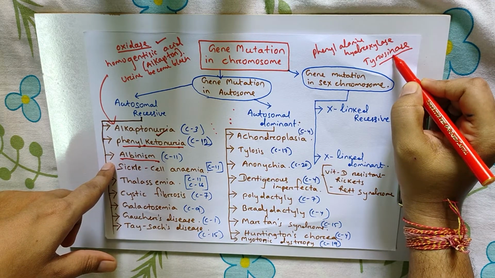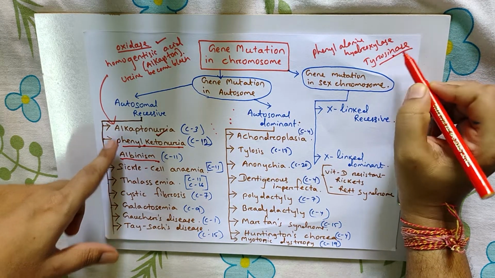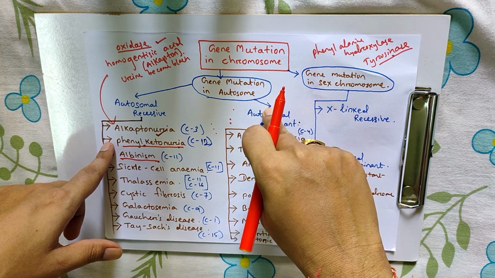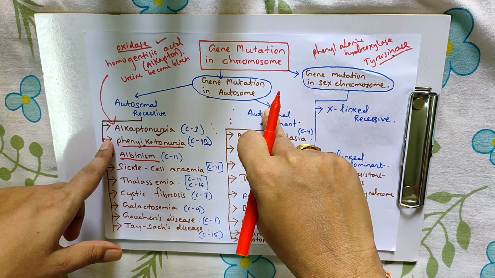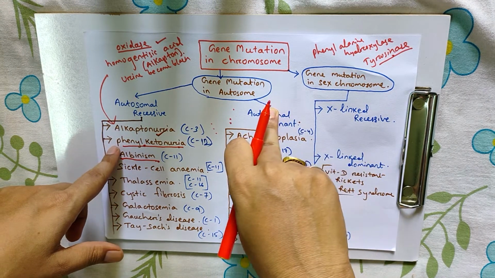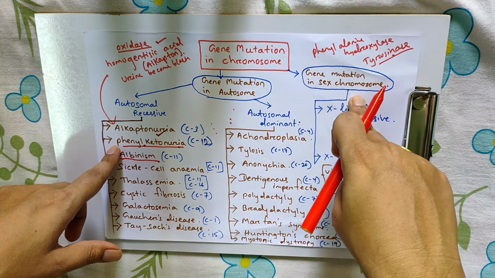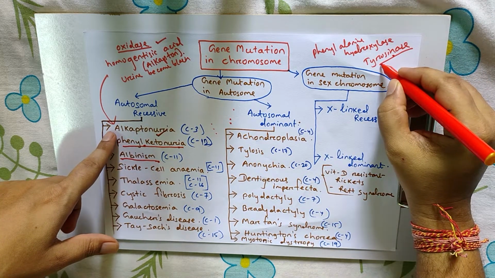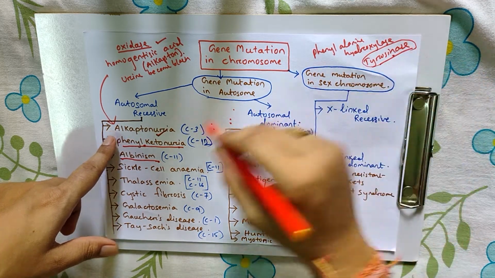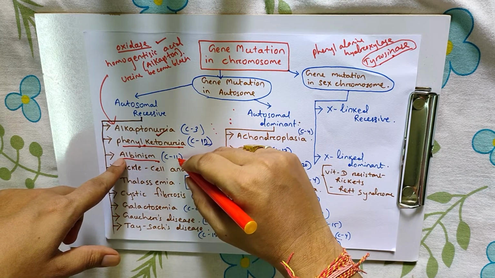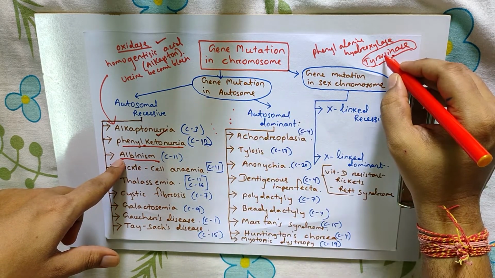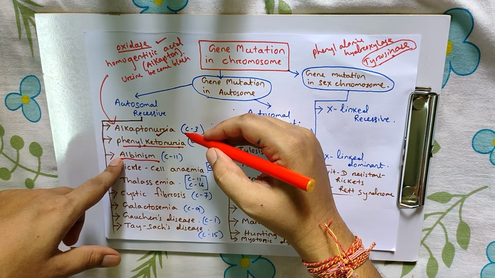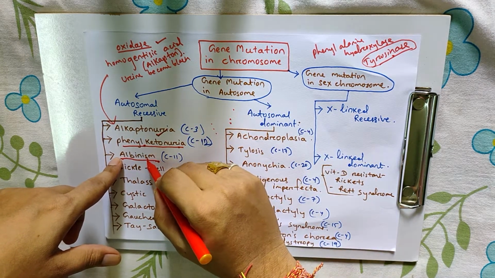This tyrosinase enzyme converts tyrosine into dopa, dihydroxyphenylalanine. Later that dopa is converted into melanin, which provides pigmentation. If this enzyme becomes absent due to the mutation of the gene in chromosome number 11, the melanin pigment is not synthesized and that leads to albinism.